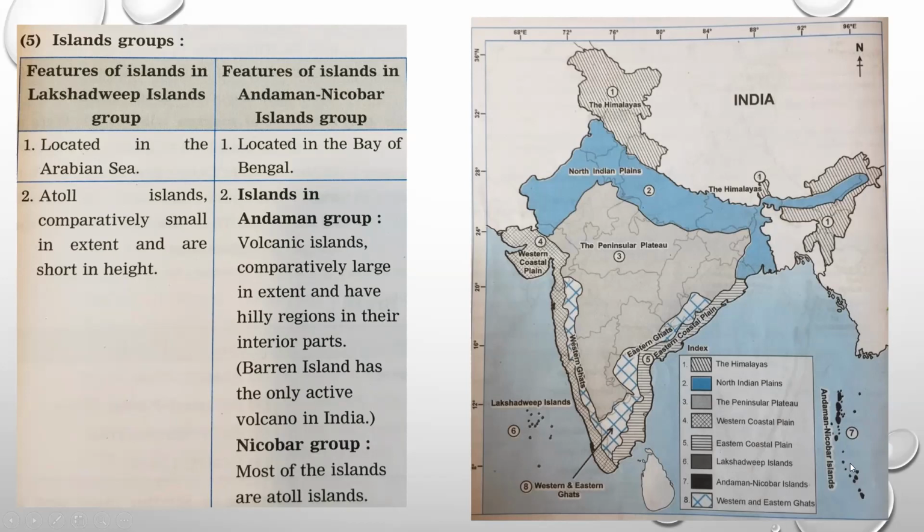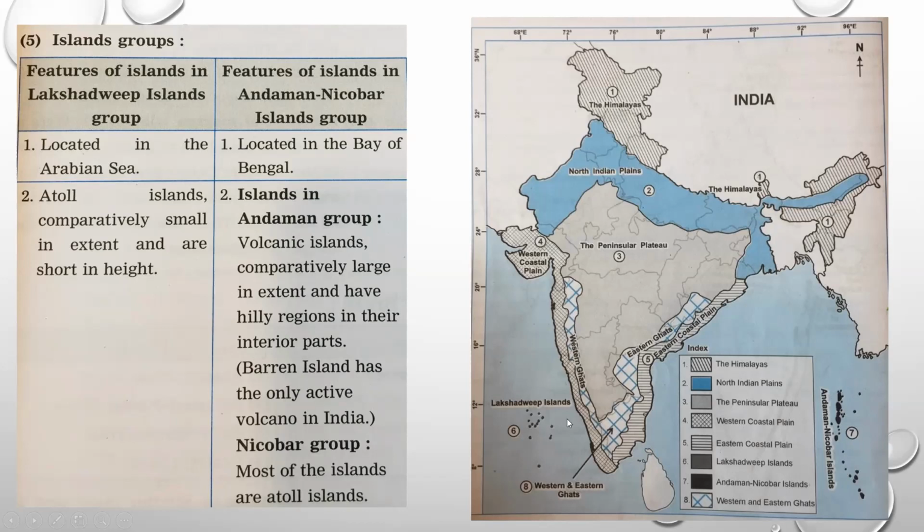Here you have the volcanic islands, meaning the volcano erupts, and after the eruption you will see lava, dust particles and rocks settle down in that place, and when it cools down after a few months and years, the islands are formed. They are volcanic islands. Here you can see the Andaman Nicobar Islands. They are comparatively a little bit larger and bigger than Lakshadweep. Barren Island is the only active volcano. Active volcano means anytime it can burst out. And here in the Andaman Nicobar Islands, you can see most of the islands are atoll islands, meaning in the form of a ring.